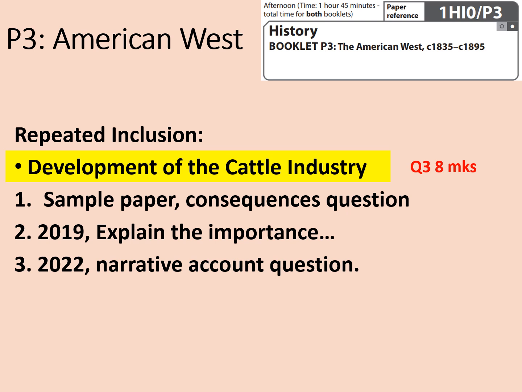I suppose it was all about how the cattle were moved along the lines. Okay, I'm going to move on now. Again, I will just say that this is a good example of how, when you've got quite a broad topic, sometimes the exam board will just keep repeating it. And it's happened again. Moving on.